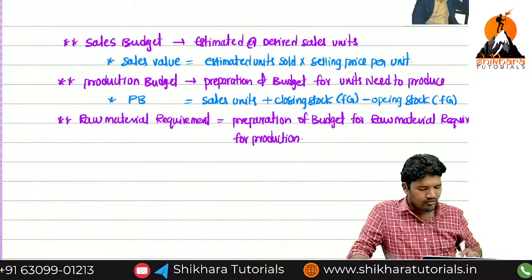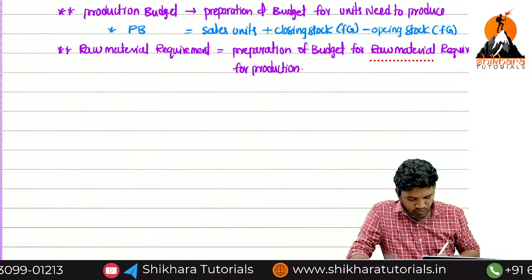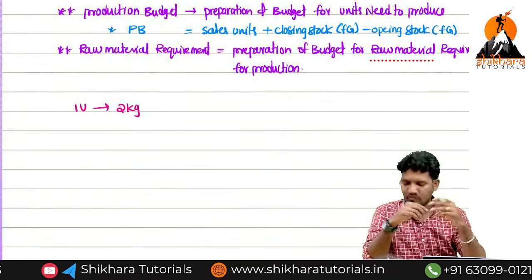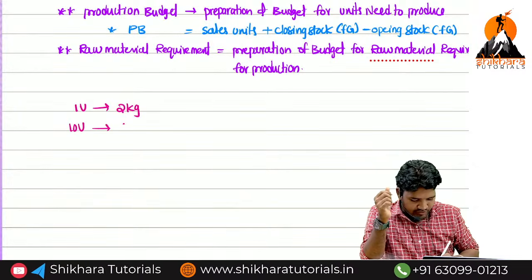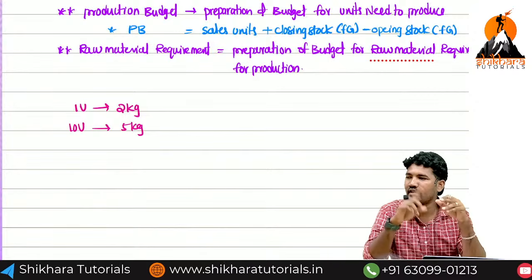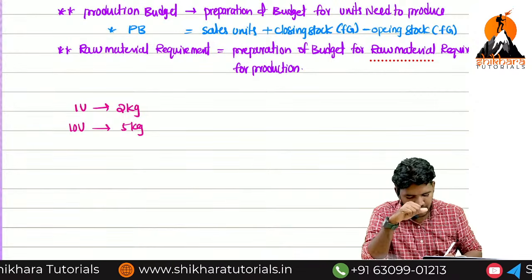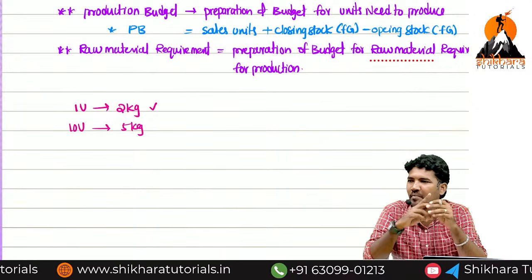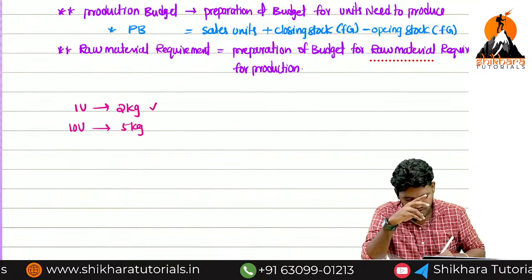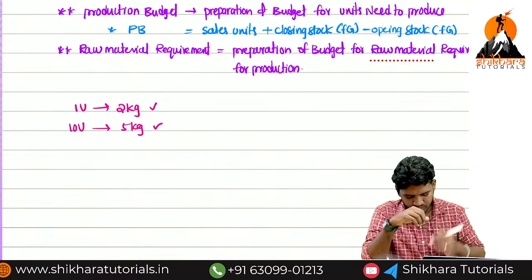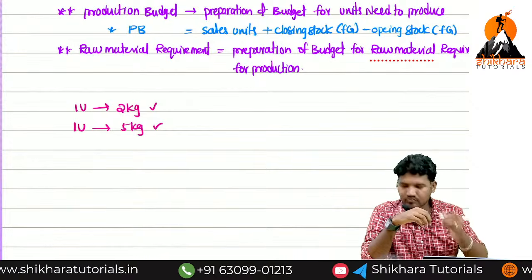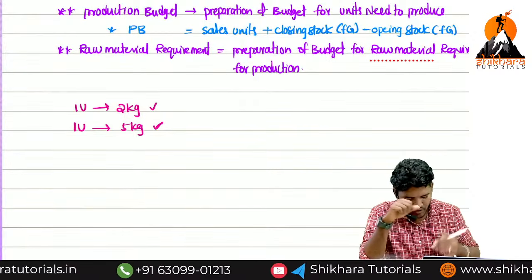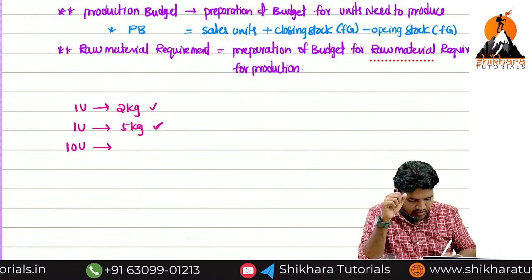In our raw material chapter, you solved a lot of problems. For 1 unit of good, you have to use 2 kgs. For 10 units, you have to use 5 kgs. This kind of conditions you learned in material chapter. So what is the meaning of this point, ma? For a manufacturing of 1 mobile, how many kgs of raw material you have to use, ma? 2 kgs. What is the meaning of this, ma? Go with 1 unit only. For 1 unit of manufacturing, you have to use how many kgs? 5 kgs. If conditions say like this, 10 units require 15 kgs.